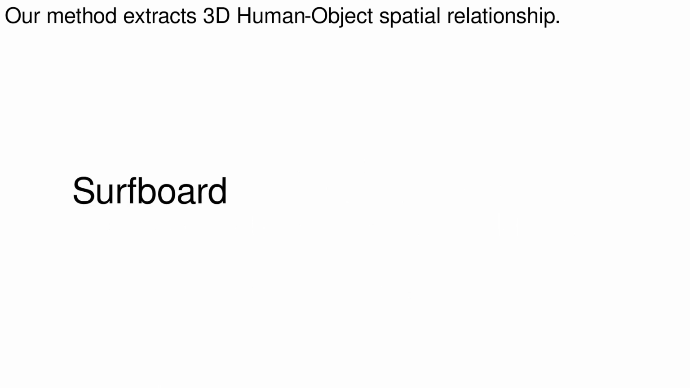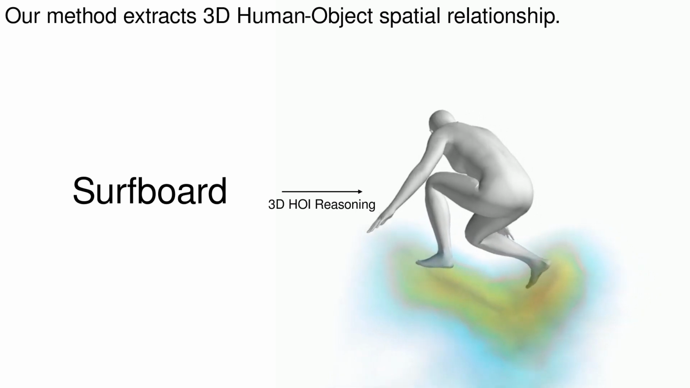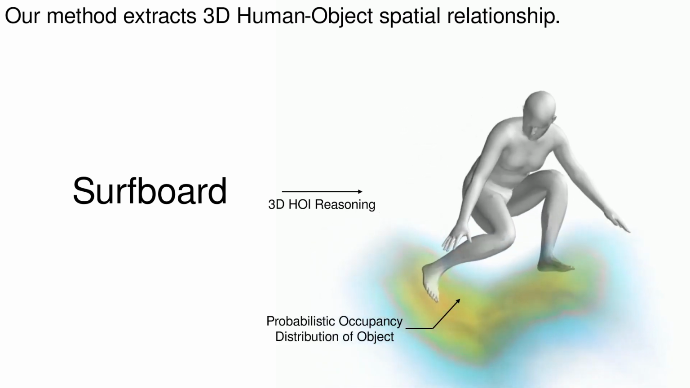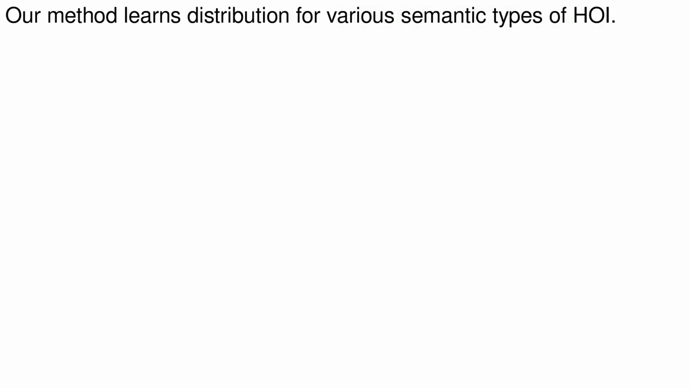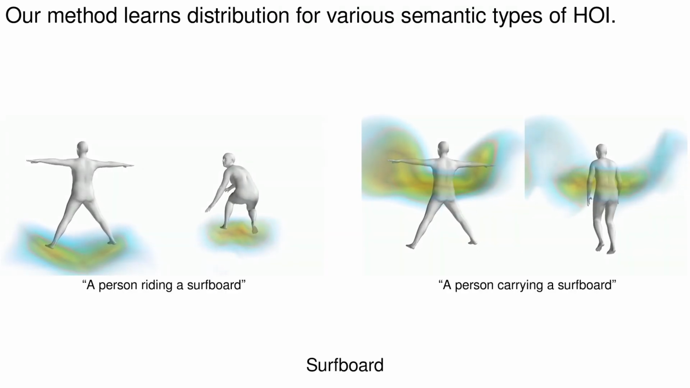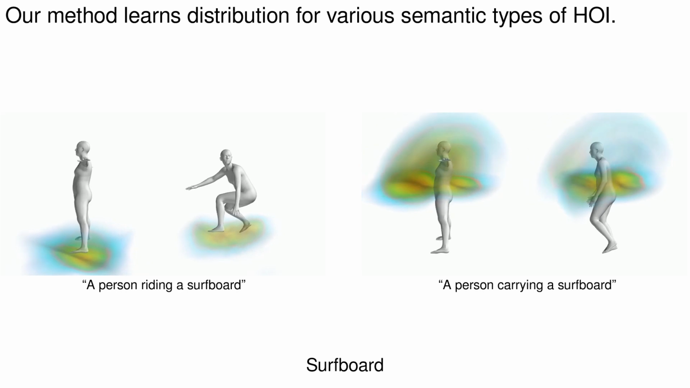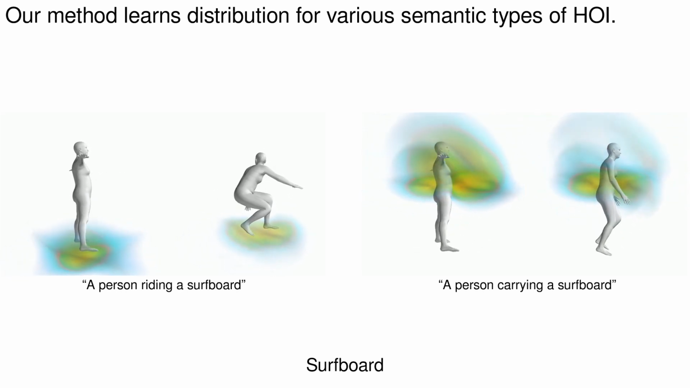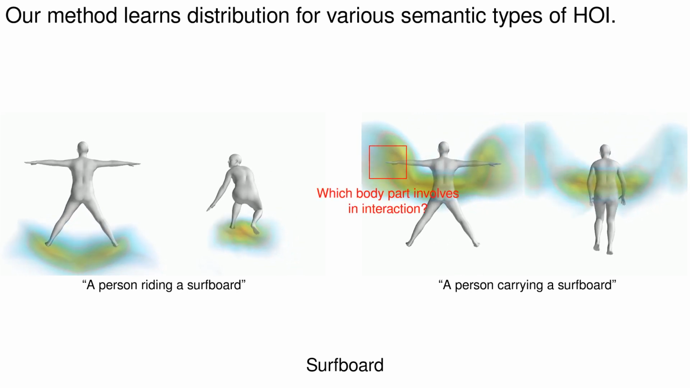Given a category keyword of an object, our method extracts 3D human-object spatial relationship, represented as probabilistic occupancy distribution of an object. Our method returns a set of possible distributions for various types of human-object interaction, where interaction type is represented as natural language description, and optionally can be further specified with body parts.